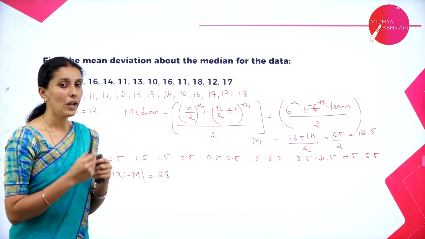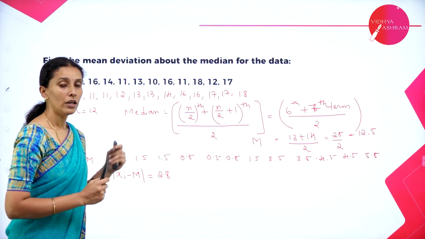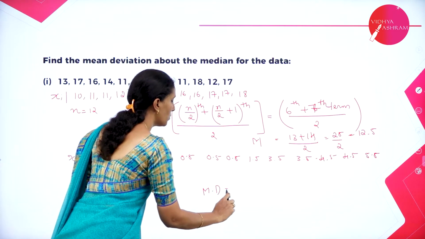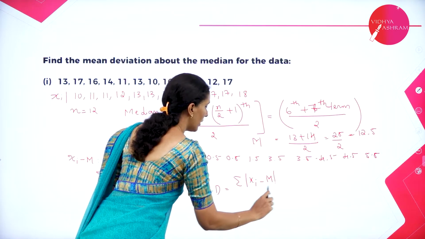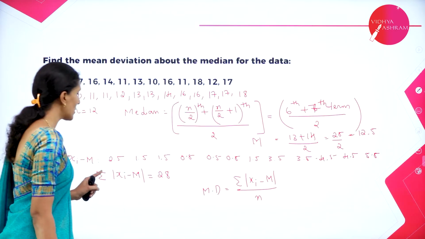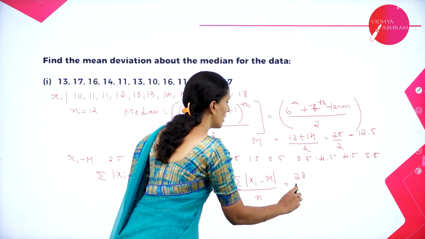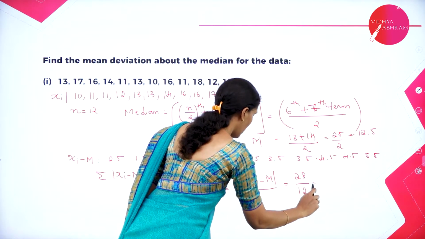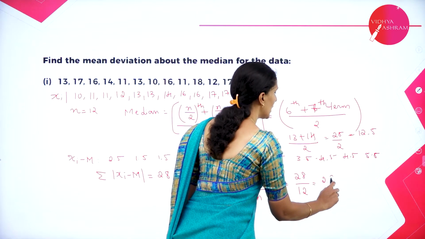Now what is the formula to calculate the mean deviation whenever the median is known? That is, mean deviation is equal to the summation of xi minus m divided by n. How much did we get for the summation of xi minus m? That is equal to 28. Divided by n, which is 12. So when you divide 28 by 12, we get 2.33.